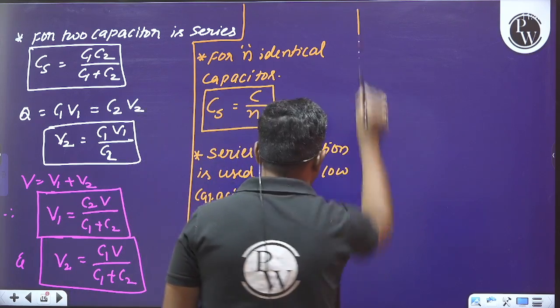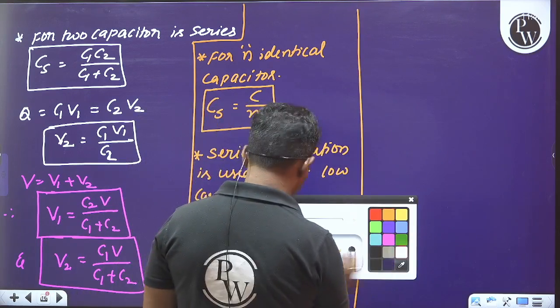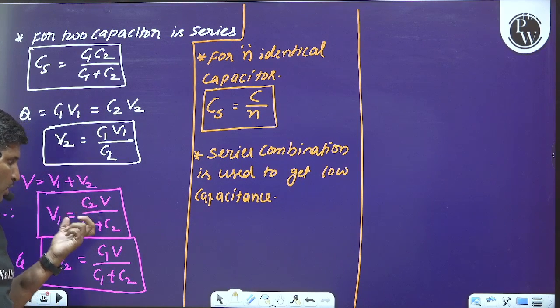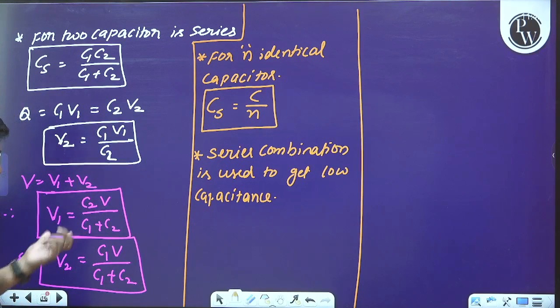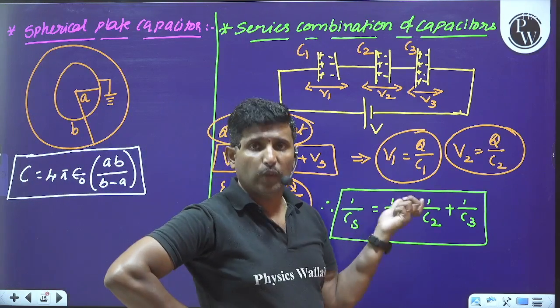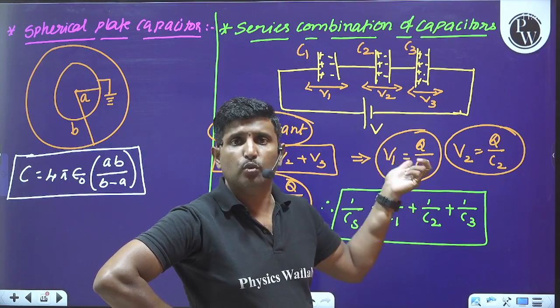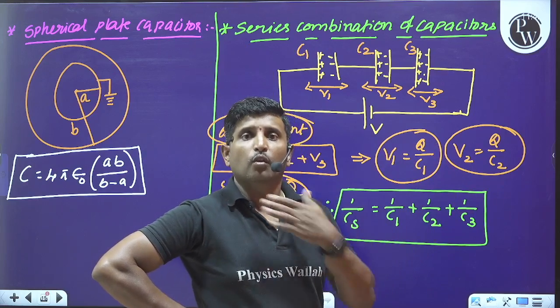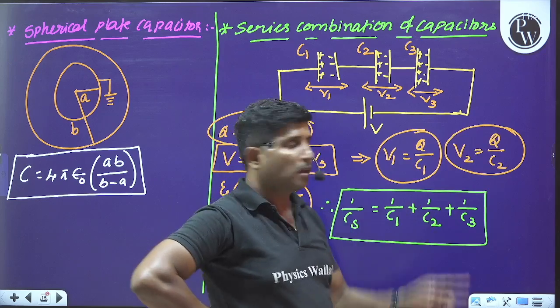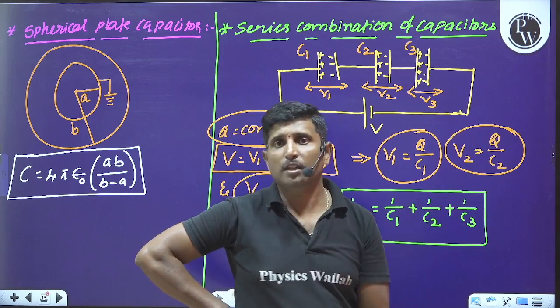That is about the series combination of capacitors and how to calculate the potential difference across the individual capacitors. This is one way of calculating the individual potential differences when we know the charge on each plate of a capacitor and the capacitance of each capacitor.